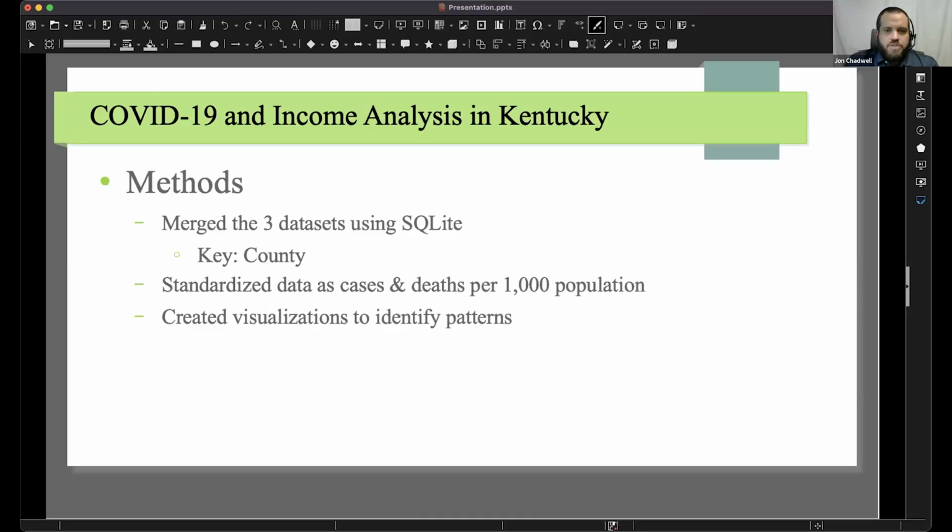For the methods, I merged the three data sets using SQLite, linking them by county. I then standardized the COVID-19 cases and deaths per 1,000 people to make comparisons between counties fair. Finally, I created visualizations to help identify patterns between income levels and COVID-19 outcomes.